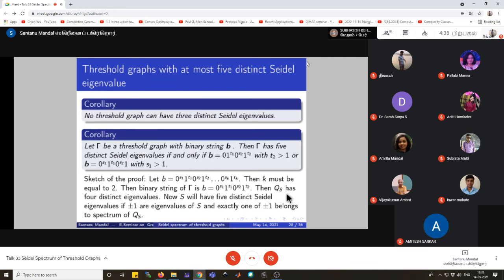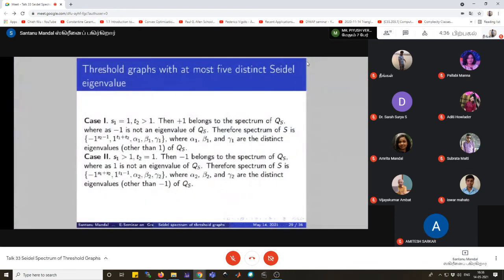We have already proved it, and now S will have five distinct Seidel eigenvalues if plus minus 1 are the eigenvalues of S, and exactly one of plus minus 1 belongs to the spectrum of QS. That means plus minus 1 cannot be the eigenvalue simultaneously of QS. So we consider two cases: when plus 1 will be the eigenvalue and minus 1 will not be the eigenvalue, and the last case, minus 1 will be the eigenvalue of QS and plus 1 will not be the eigenvalue of QS.